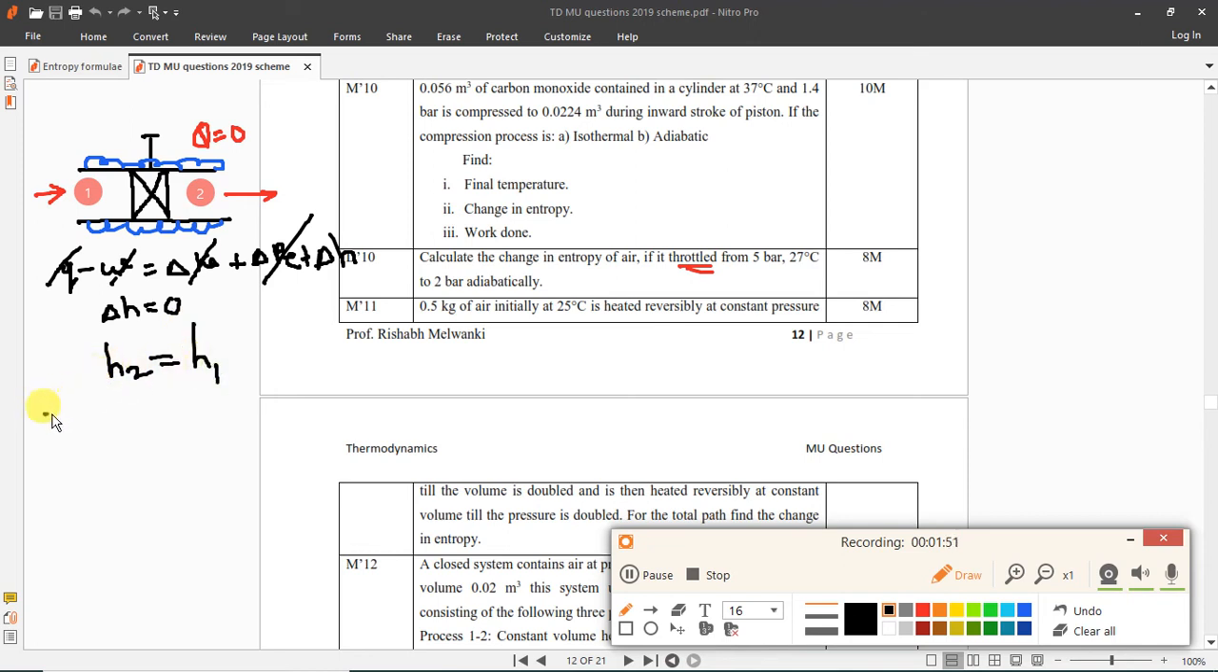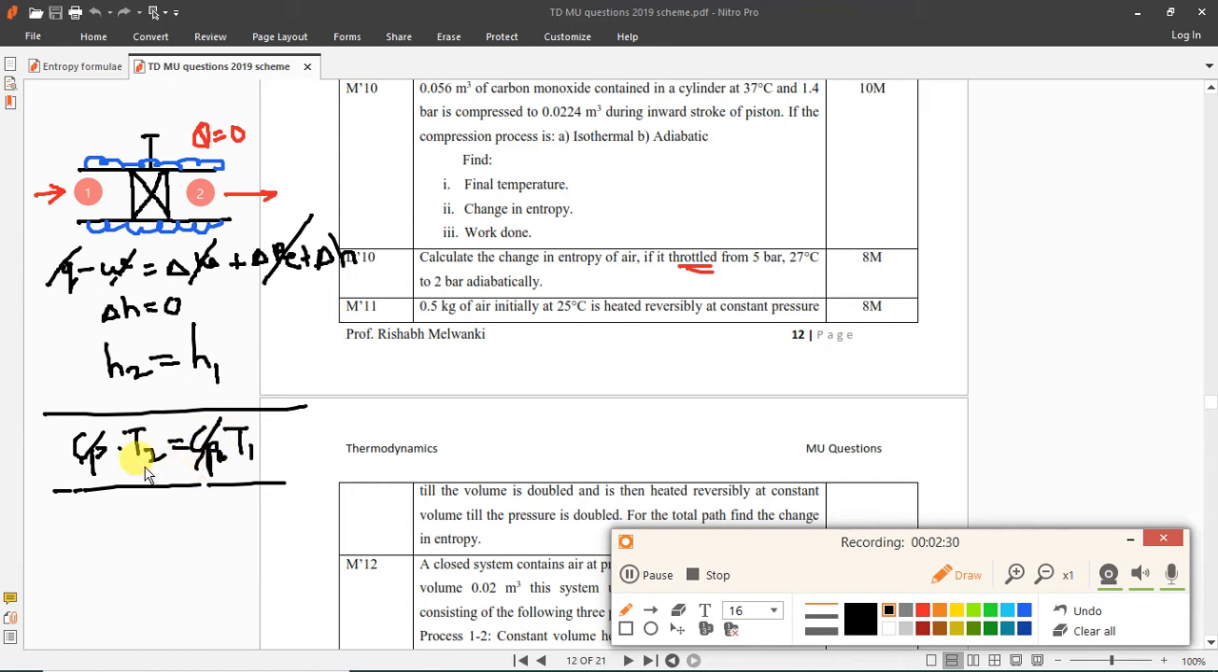Now only for ideal gas we can replace the specific enthalpy by Cp T2, equal to Cp T1. So Cp will get cancelled. Basically what you can say is T1 is equal to T2. So after adiabatic throttling, enthalpy remains the same. But for ideal gas, after throttling, temperature also remains the same.